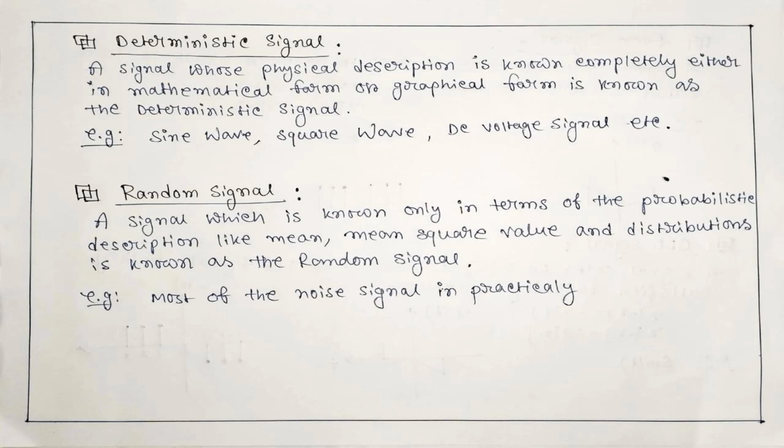And the next is the deterministic signal. A signal whose physical description is known completely, in mathematical form, is known as a deterministic signal. Examples are sine wave, square wave, DC voltage signal, etc. And the next signal is the random signal. A signal which is known only in terms of a probabilistic description, like mean, mean square value, and distribution, is known as a random signal. Most of the noise signals in practice are random signals.